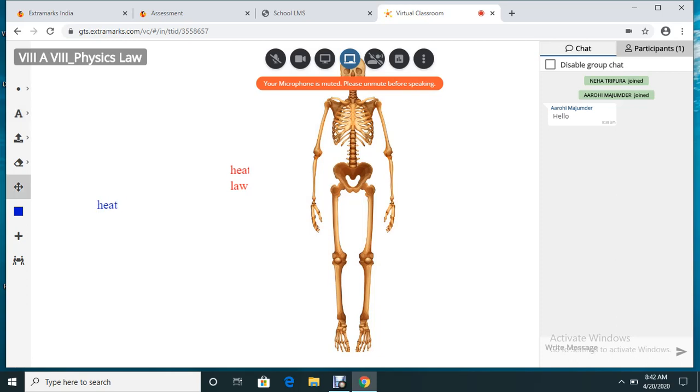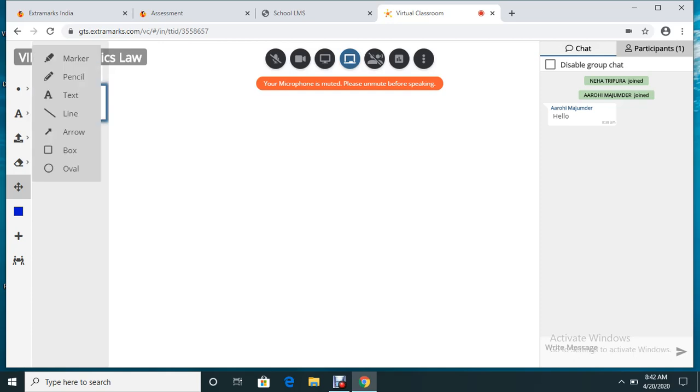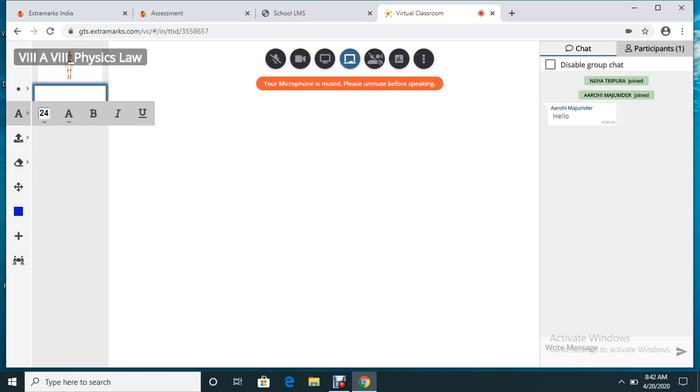Next, if at any point of time you feel that this page is completely full and you want a fresh page for writing, you can click on this plus symbol. Once you click on this plus symbol, you get a fresh page. As you can see, this is a completely new page. Again, if you feel like writing anything here, you can select the text, pencil or pen, and write here. Like I'm writing here, Newton's law of motion.